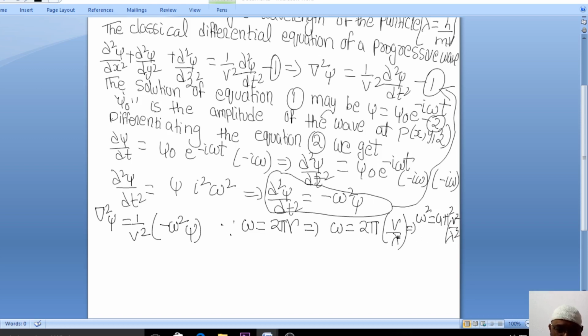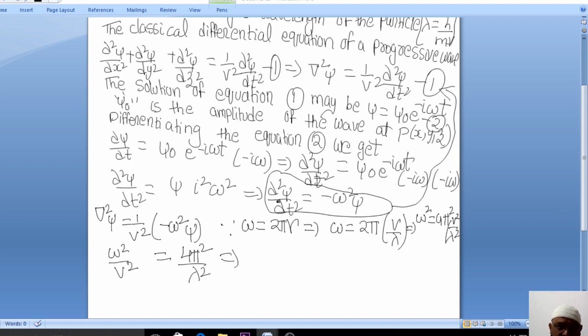So if you square both sides, omega square is equal to 4 pi square v square by lambda square. So what I can write here is omega square by v square is equal to 4 pi square by lambda square. Clear? So what is lambda square?